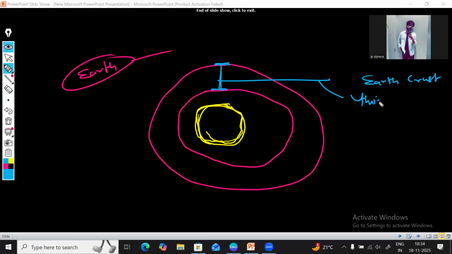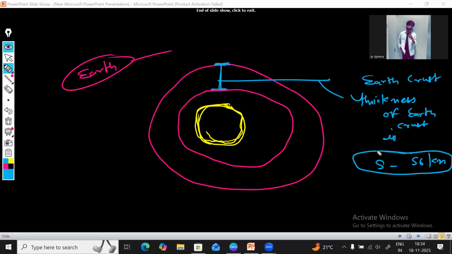The thickness of the earth crust is 5 to 56 kilometers. Keep this in mind for the examination. The thickness of the earth crust is 5 to 56 kilometers.